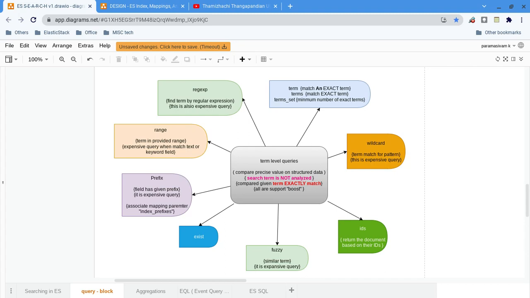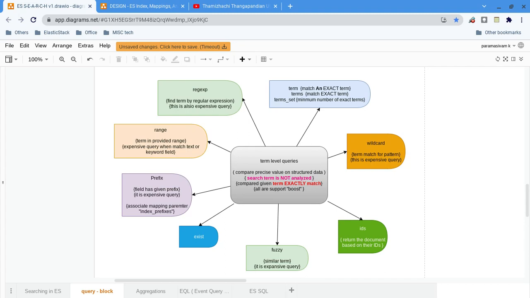Obviously, as you know, the query format we write is a JSON file structure. That is a good thing about Elasticsearch. Since it is JSON format, we can extend it easily. So that's how this is.